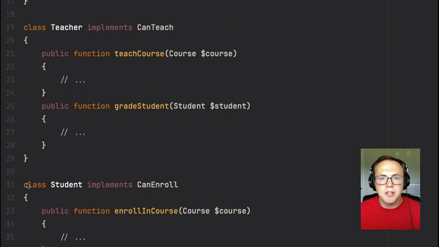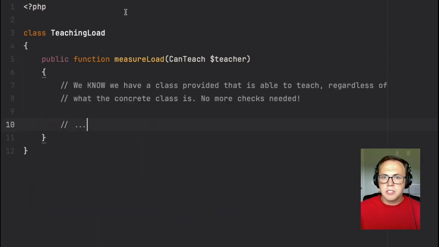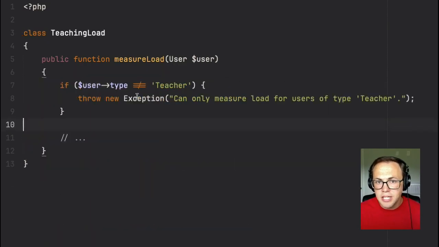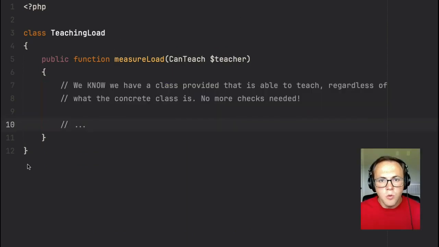But a side benefit of this principle is that our code is now much more flexible if you think about it. Here's an example. If we swap back to our class that manages teacher loads, we can now be explicit about what we're expecting in our method signature. And instead of manually checking whether the user passed is a teacher like we were doing here, we know for sure we have a class provided, whatever it may be, that is able to teach. It can teach, if you will.